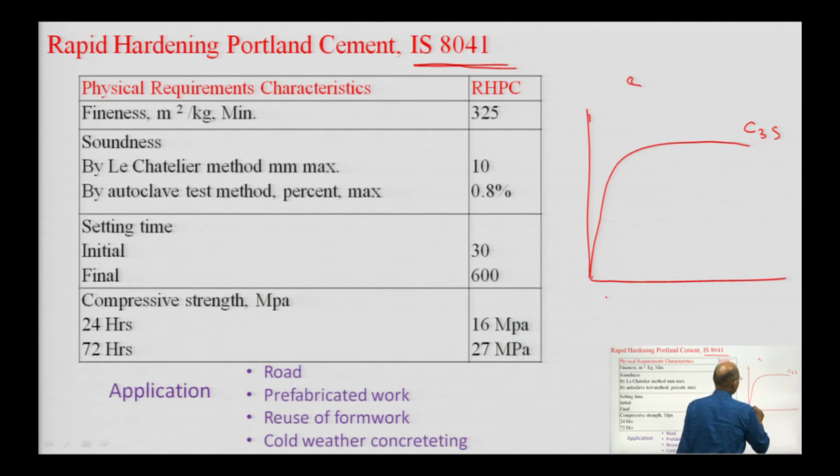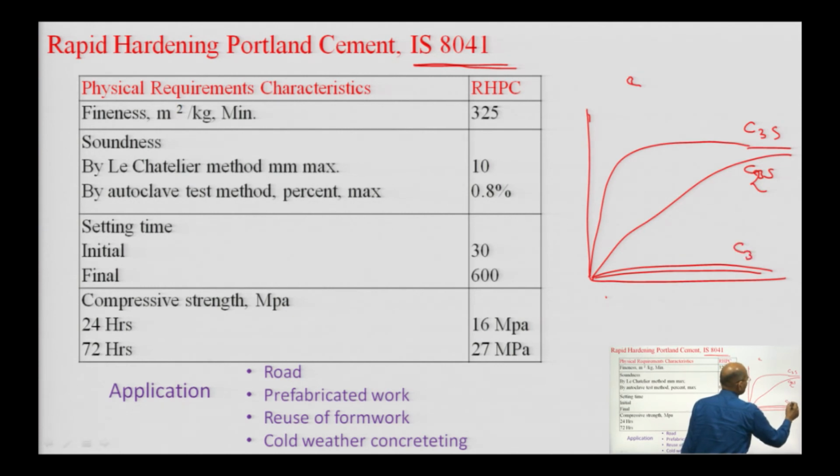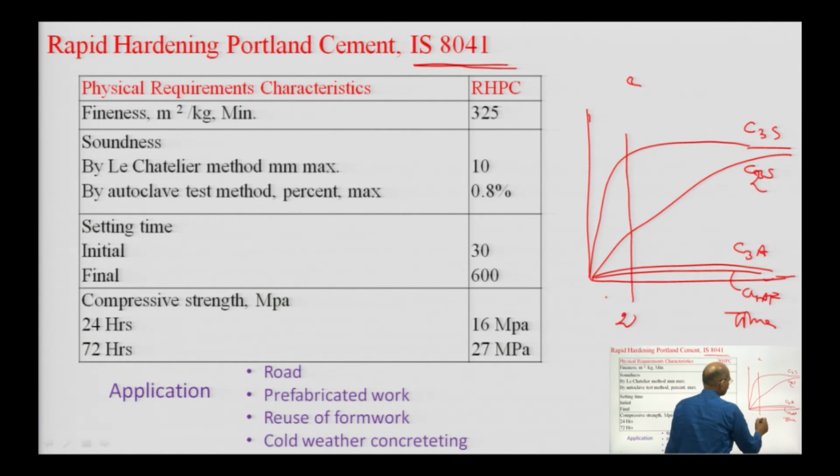C2S is gaining strength slower like this, and these two compounds, C3A and C4AF, are of much less importance. Let us say this is your 28 days time. So, the maximum early strength in 28 days is given by C3S.